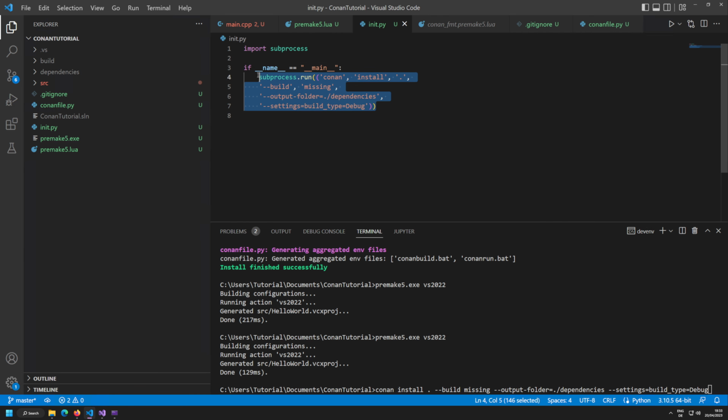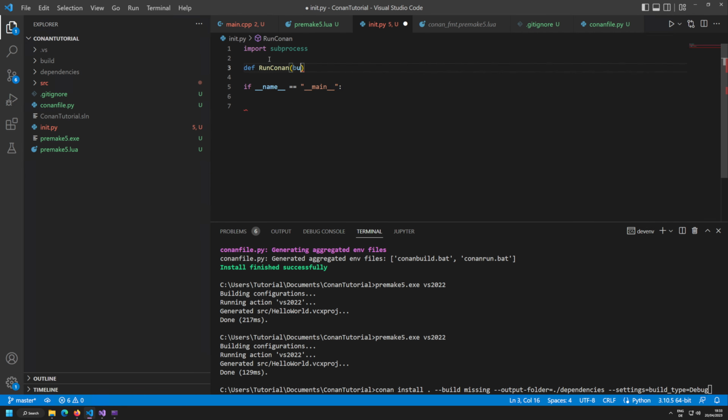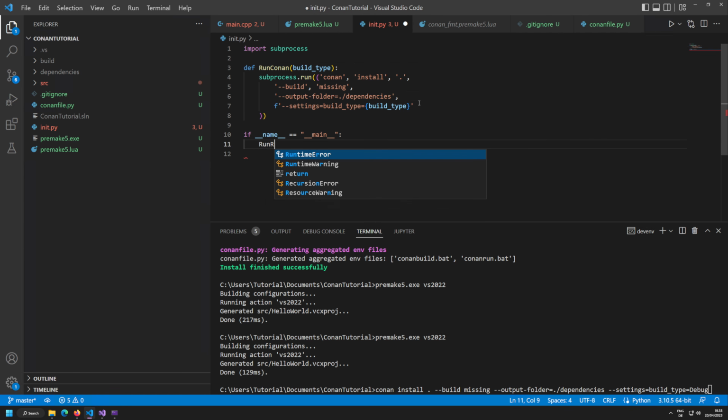And since I hate copy and paste, I am going to do my def run_conan with build type, and then I'm just going to copy and paste that in here. I don't care about the formatting. And then instead of putting this in here, maybe make this with a format string here in Python, and then put the build type in here. And then what you can do is just run Conan with debug, with release in here.